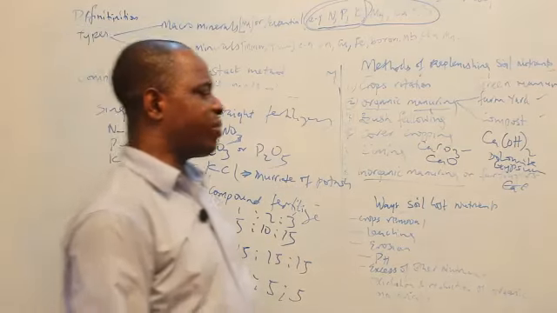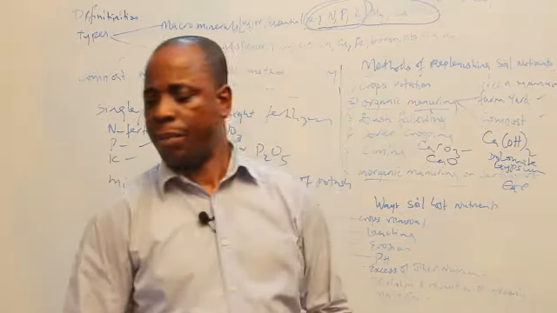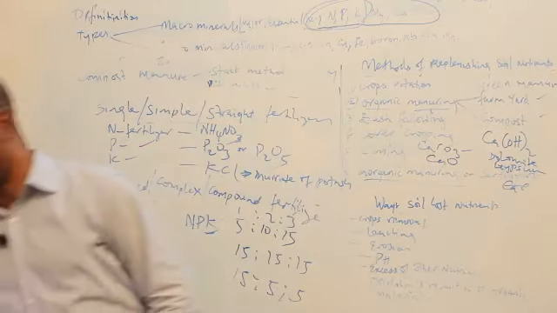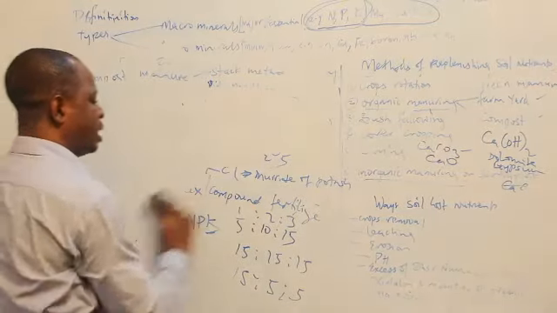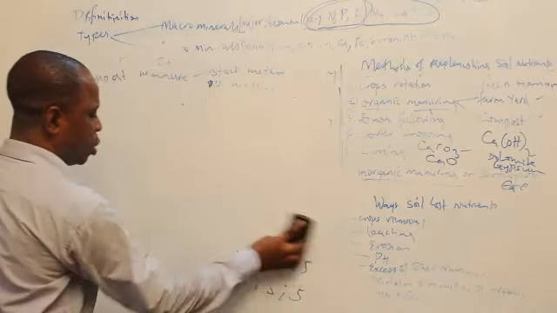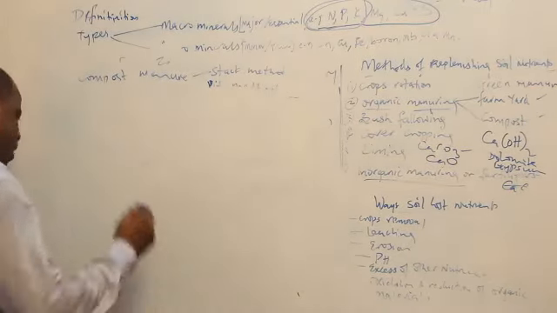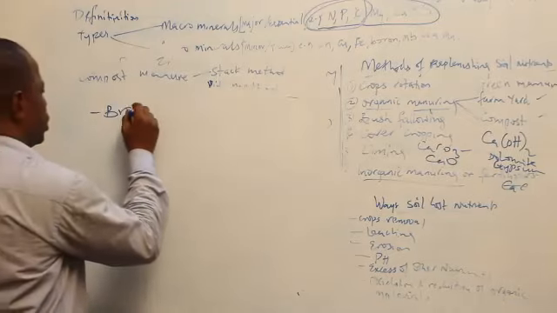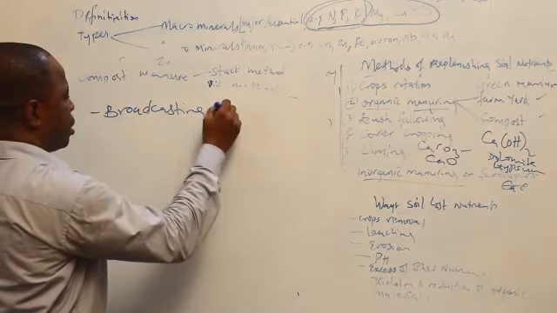Okay, how do we apply fertilizer on the farm? Now, there are about 4 methods to apply fertilizer on the farm, depending on the time of application and the type of fertilizer you are dealing with, as well as the type of the crops you are dealing with. We have what we call the broadcasting method.